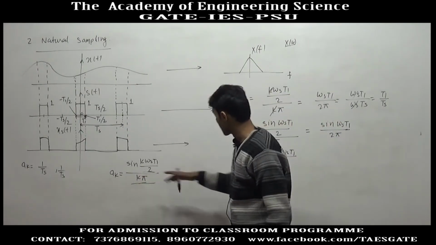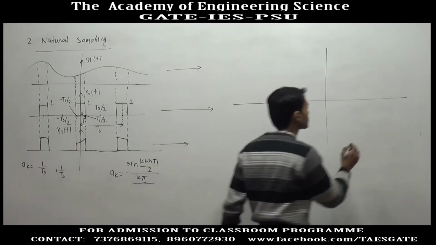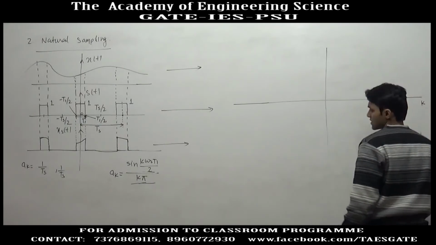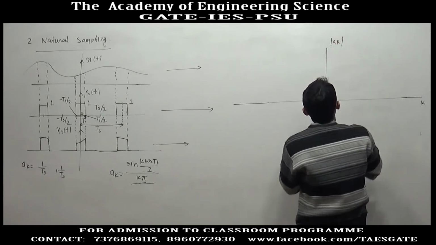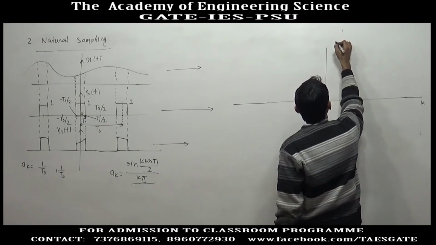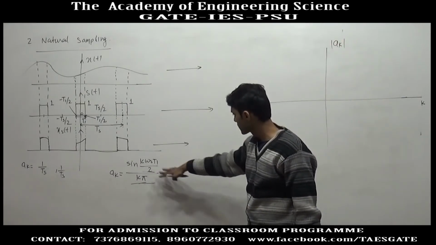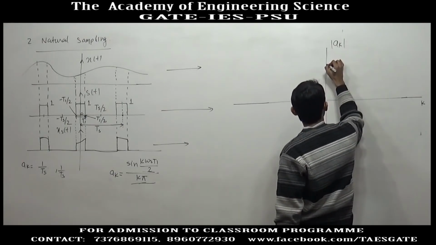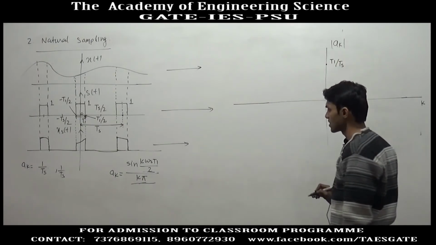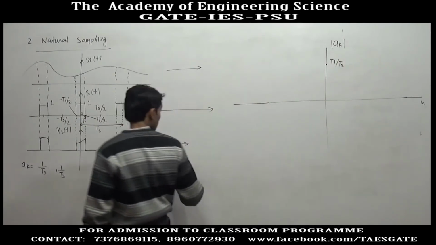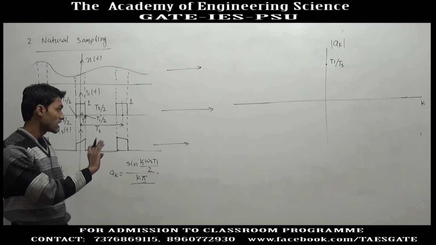Or we can plot for ak. Suppose for plotting ak, I am taking k on the x axis, and the magnitude of ak on the y axis. So at k equal to 0, we got the value T1 divided by Ts. Now for plotting, actually we have to take values of k as discrete values, but for plotting first I am considering k continuous.